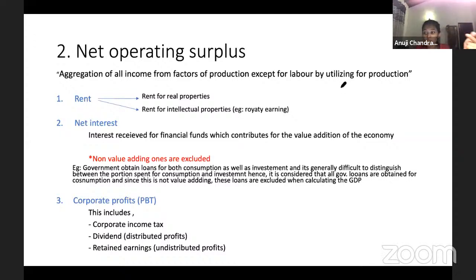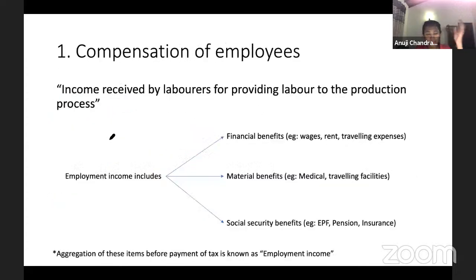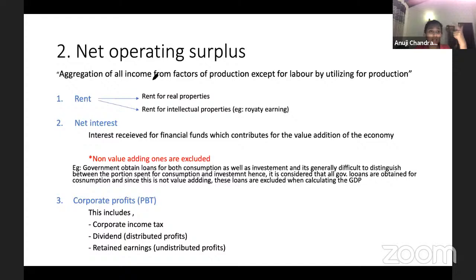Inside this net operating surplus, you have rent, that is the payment for land, then net interest, that is the payment for capital, and corporate profits, that is the return for entrepreneurship. All of it is included in net operating surplus.